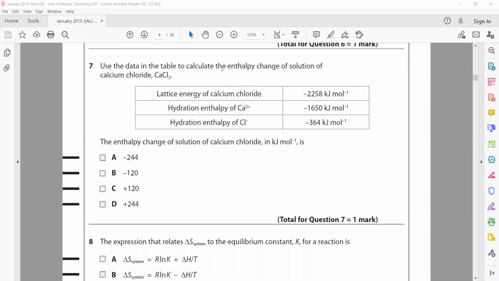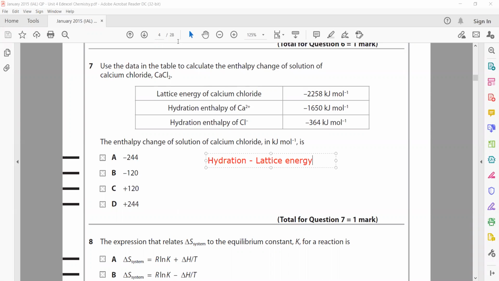Use the data in the table to calculate the enthalpy change of solution. Calcium chloride is there. So the formula for the enthalpy change of solution is hydration energy minus lattice energy.